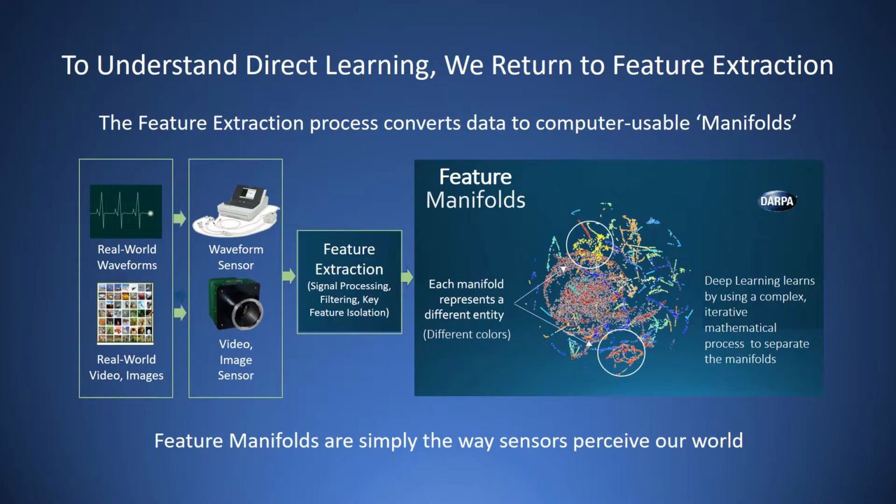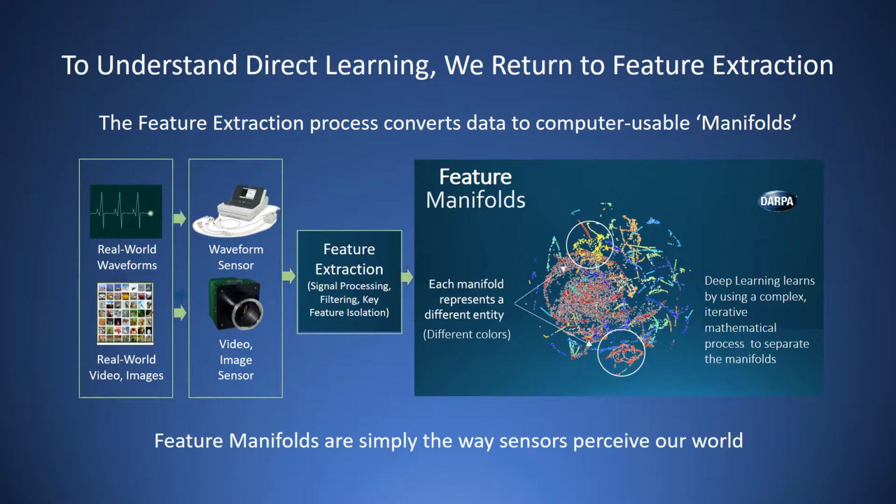To understand direct learning, we return to feature extraction, the first step in artificial intelligence processing. All AI starts with feature extraction. For real-world data, feature extraction converts the information from the sensors or cameras to something that can be processed by a computer. DARPA calls the computer end of sensor data a feature manifold.